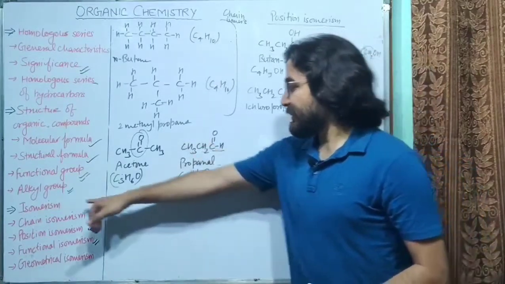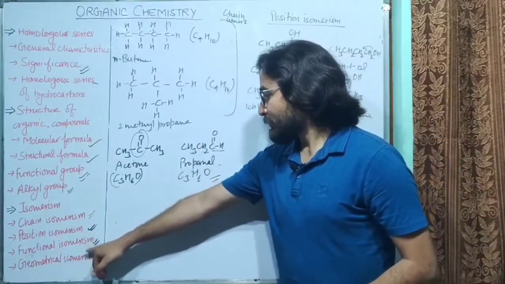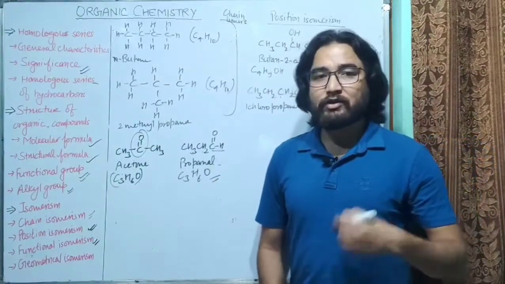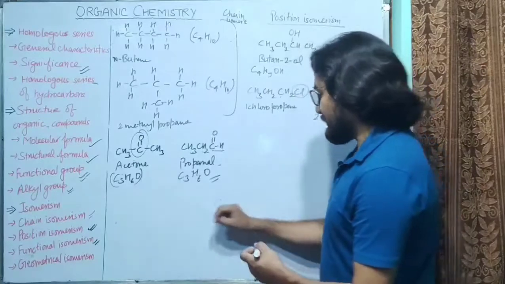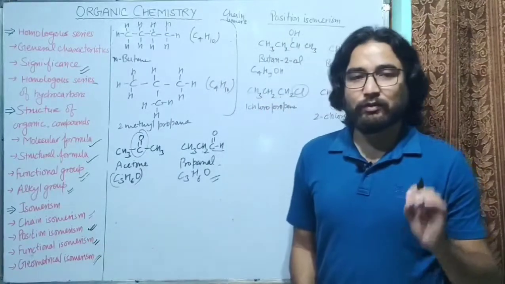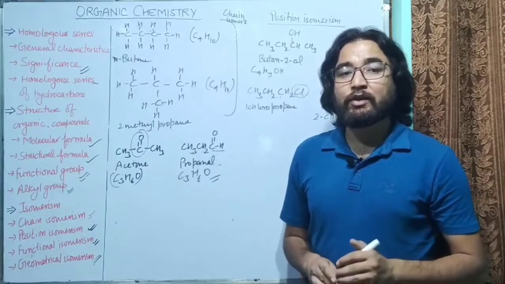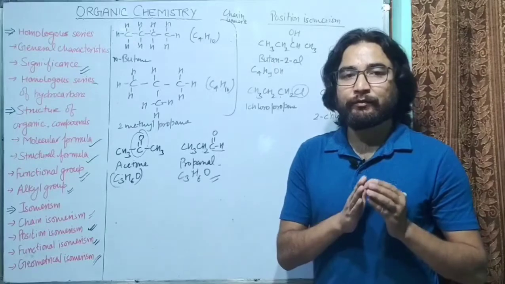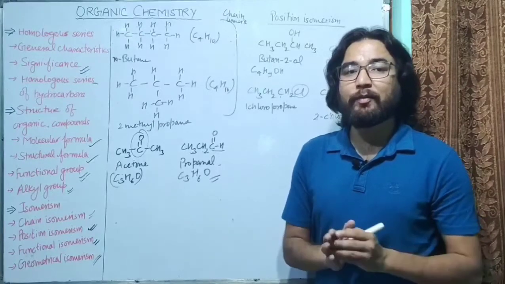So the next is geometrical isomers. So let's talk about the geometrical isomers. So let's see some examples. There are two types of geometrical isomers. So this isomerism arises due to the different spatial arrangement of groups attached to the double bonded carbon atoms.